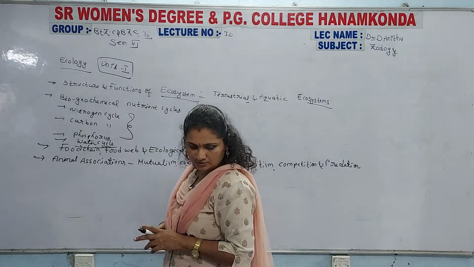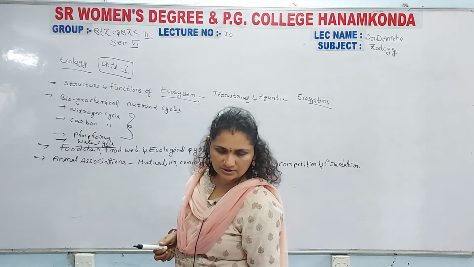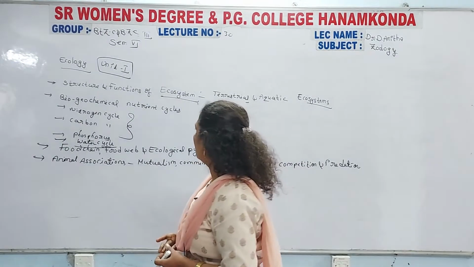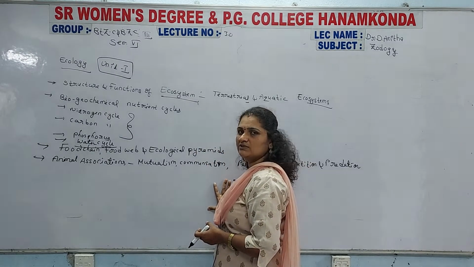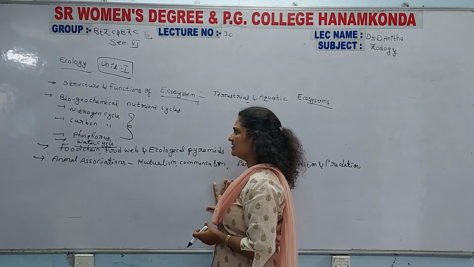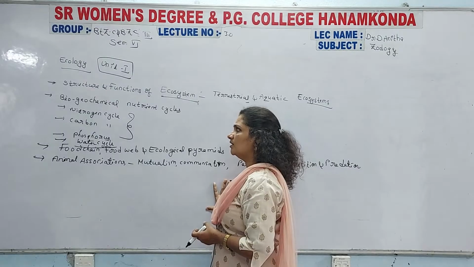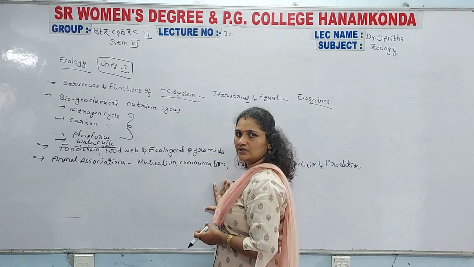So in these biogeochemical nutrient cycles, they ask you to write about all four cycles. Of those four cycles, the nitrogen cycle is a very important question. It comes as an essay question, and sometimes they also ask to write two cycles for an essay question.